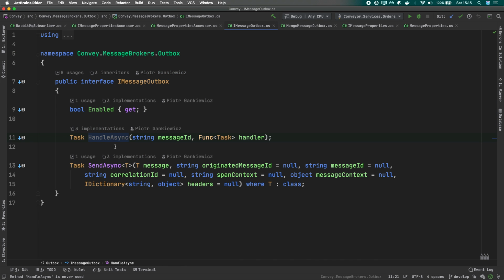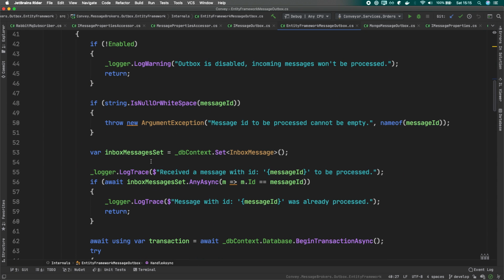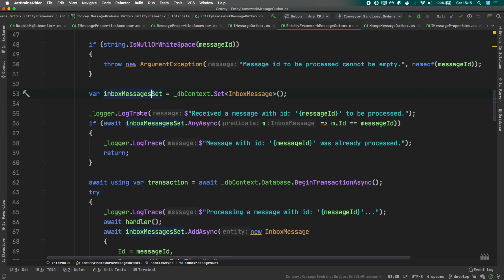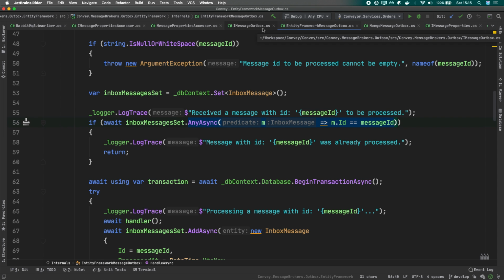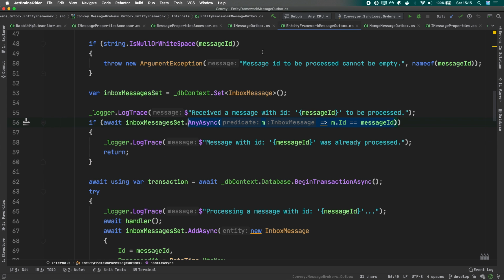If you were to use Entity Framework, this is pretty much the same philosophy. Let's get this set from our DB context, and let's verify that there is no message with this ID. If there is any message with this ID already processed, we'll just not call the message handler. So this is the inbox part.